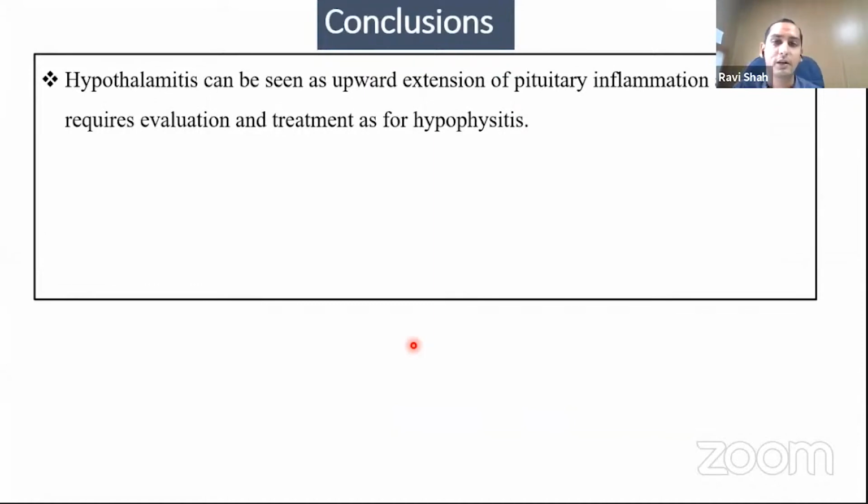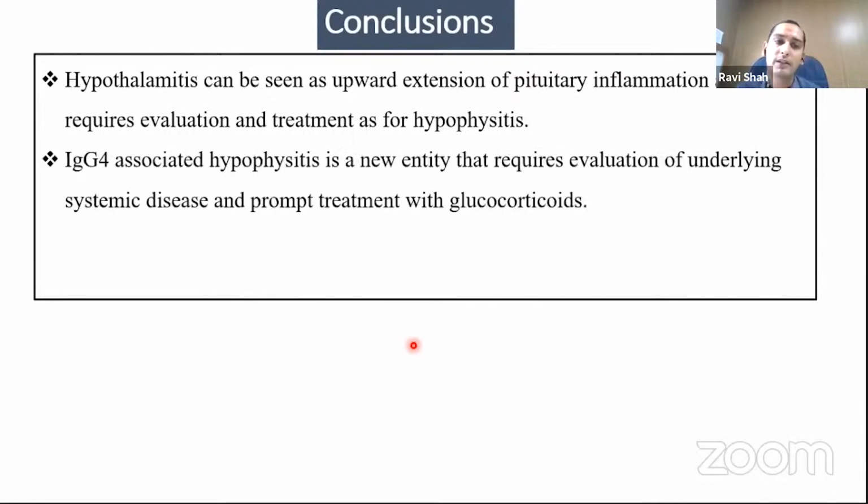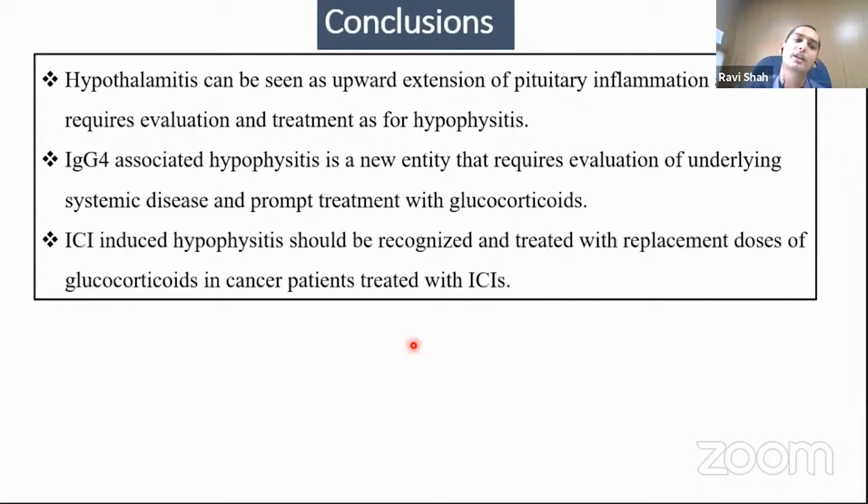Hypothalamitis can be seen as an upward extension of this pituitary inflammation, and it requires evaluation and treatment as for hypophysitis cases. IgG4 hypophysitis is a new entity that requires evaluation for underlying systemic disease, and a prompt treatment with glucocorticoid will result in a good outcome. Whereas ICI-induced hypophysitis should be recognized and treated with replacement dose of steroids in cancer patients who are treated with these immune checkpoint inhibitors.